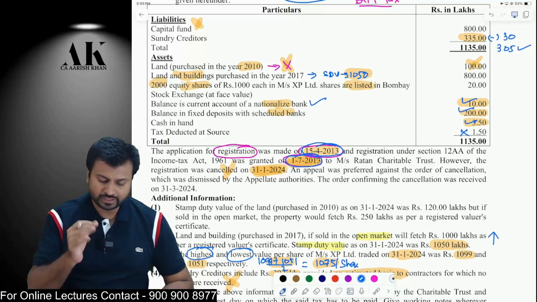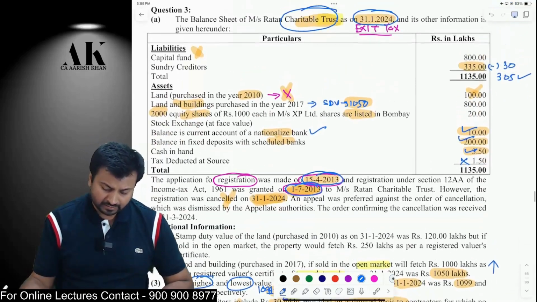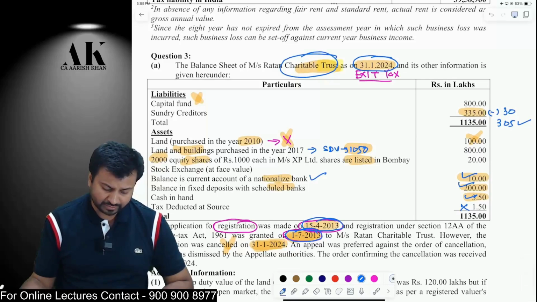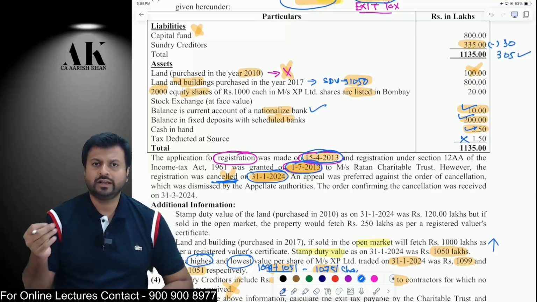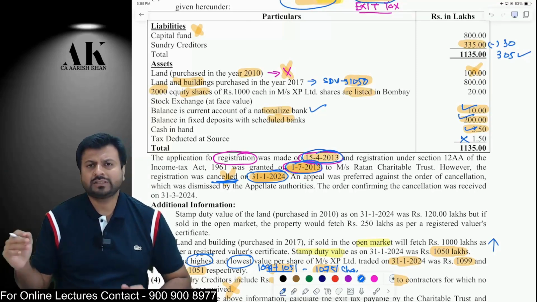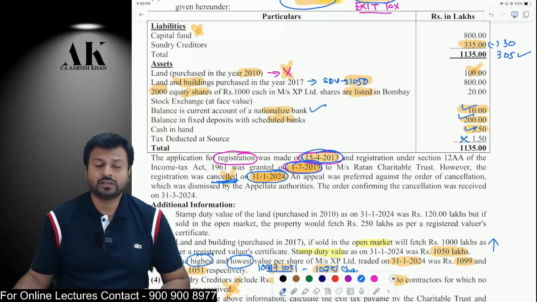Okay, now listen carefully. The trust was started much before that. Now, we need to compute the exit tax. Why? Because on 31st of Jan 2024, the trust registration was cancelled. So, because the trust registration was cancelled, now the trust is no more a trust. They have to pay tax on accreted income. How much tax? 34.944% tax on accreted income.